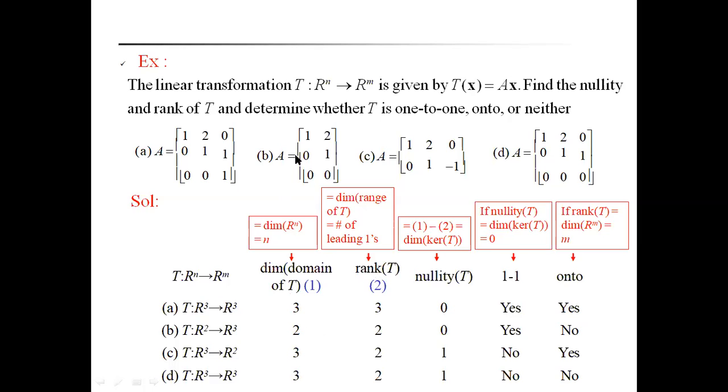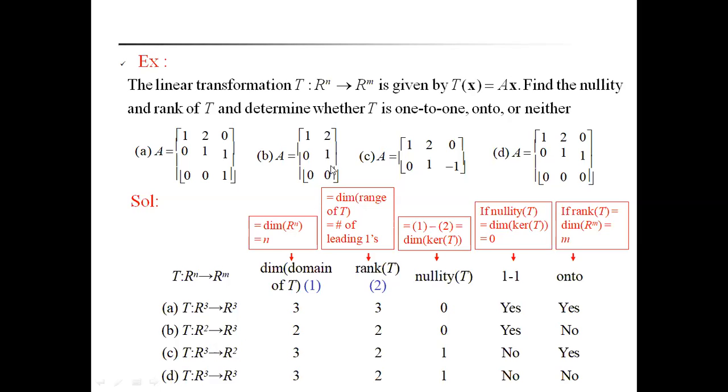T is a mapping. How many rows are there? Therefore, 1, 2, 0, 1, 0, 0. Therefore, it is a mapping from R square to R cube. Always you have to remember here, N represents columns, M represents rows. That's why here R square to R cube.